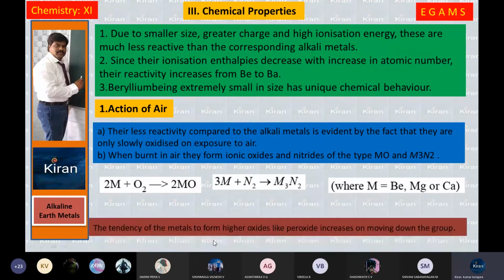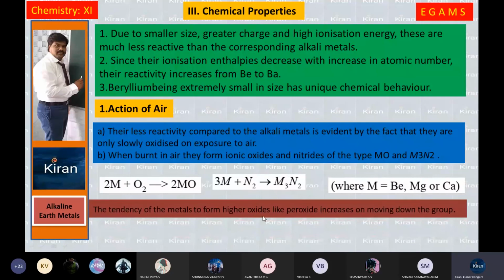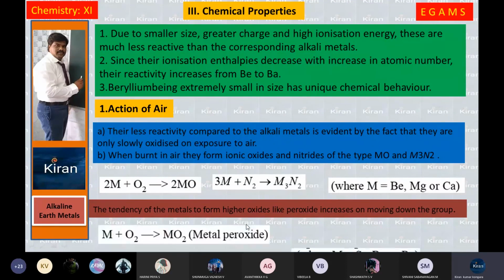The tendency of the metal to form higher oxides like peroxide increases on moving down the group. Always peroxide and superoxide forming nature increases from top to bottom, either in alkali metals or in alkaline earth metals. M plus oxygen, you will get MO2. This is the metal peroxide. Here the metal oxidation state is +2, peroxide oxidation state is -2. That is the reason you are getting MO2 formula.